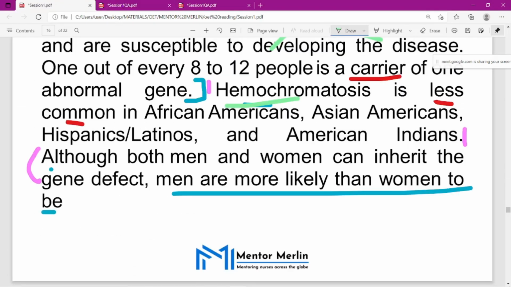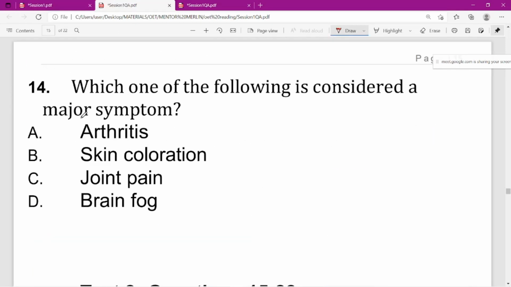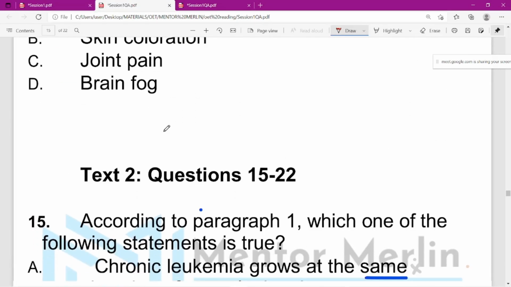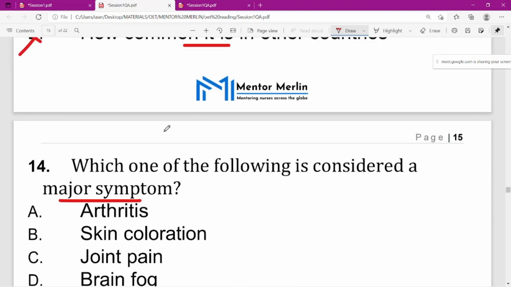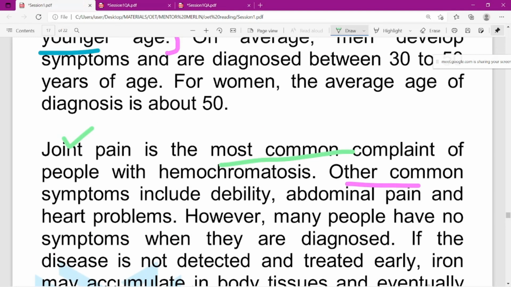Okay, 14. Major symptom. Okay, joint pain, brain. Here this answer is comparatively easy. The most common complaint is joint pain. There are other common symptoms included, but those are not the most common. So that is the major thing. Okay, now moving on to, let me see, that is the text 2 question, right? Yes. One second.